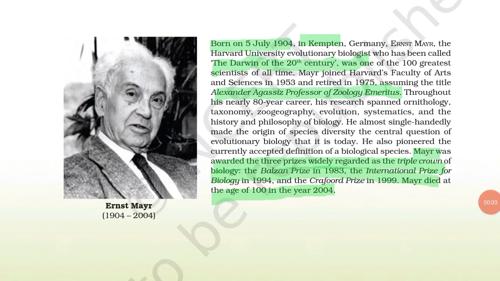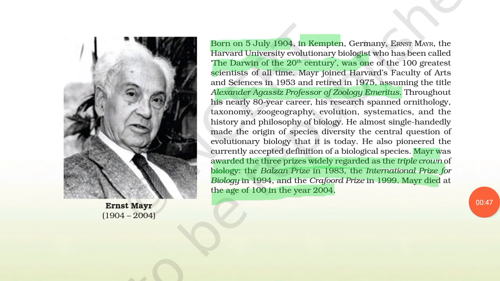Chapter number 1, The Living World. Ernest Mayr is a scientist, born on 5th July 1904 in Kempten. Ernest Mayr has given a concept of species, the biological concept of species. Second, he is the Darwin of the 20th century.